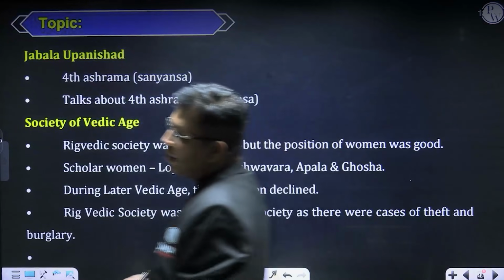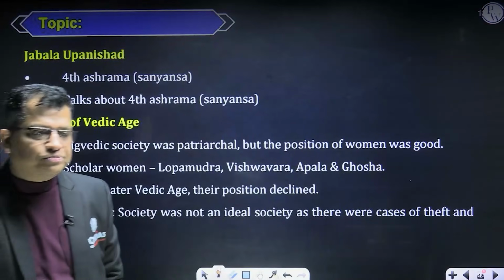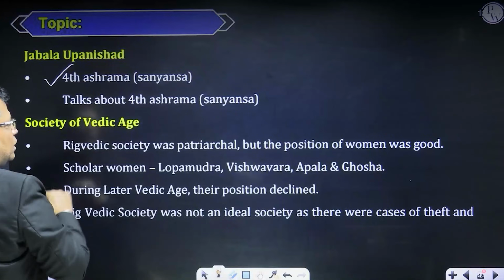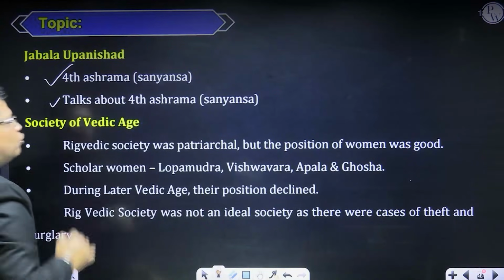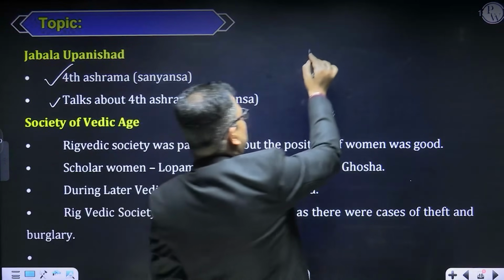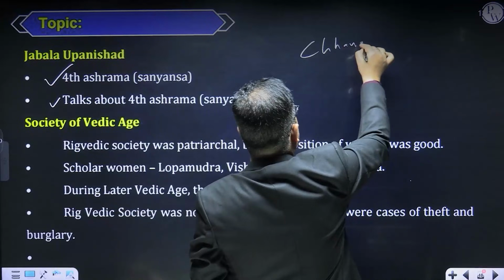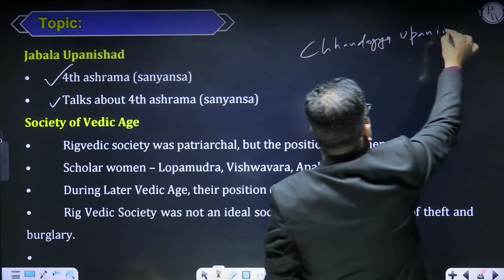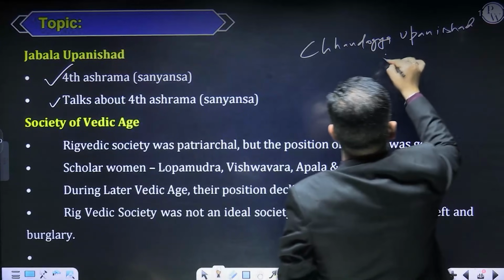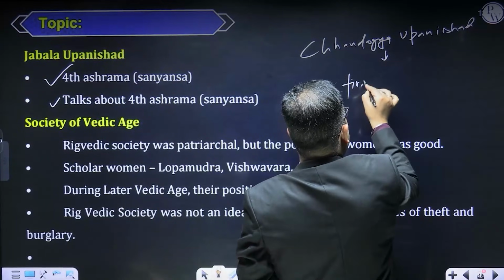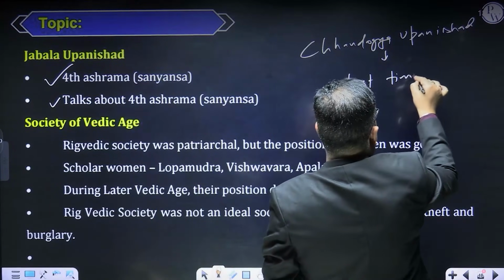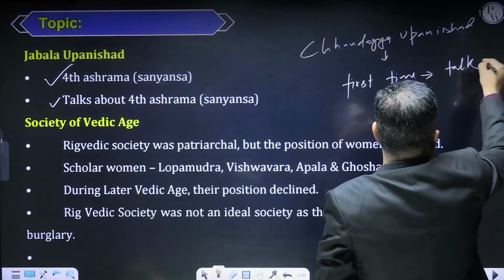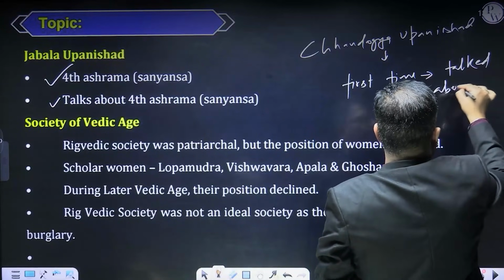There is one Upanishad called the Jabala Upanishad, where we get the evidence of all four ashramas, including sannyas, the fourth ashram. And for the first time, the Chandogya Upanishad talked about the ashram system.